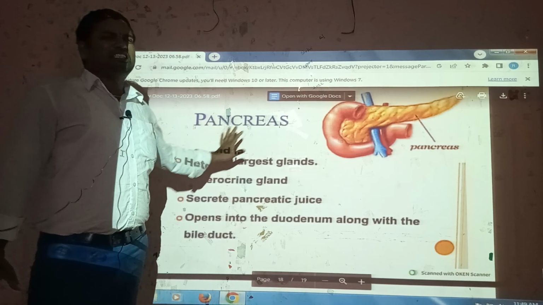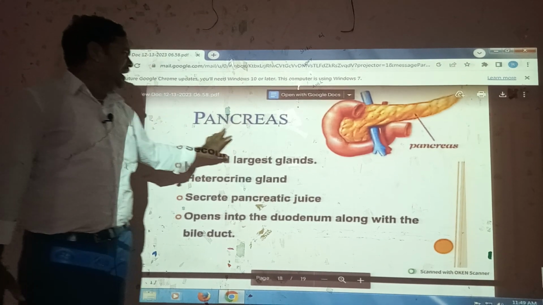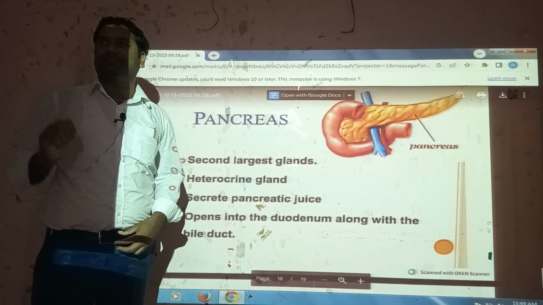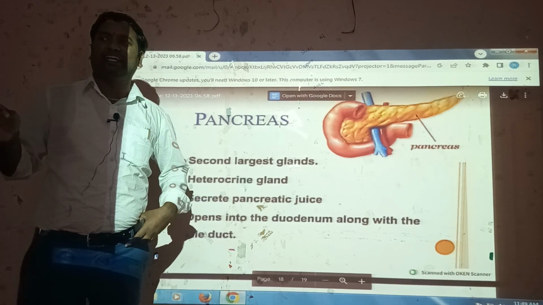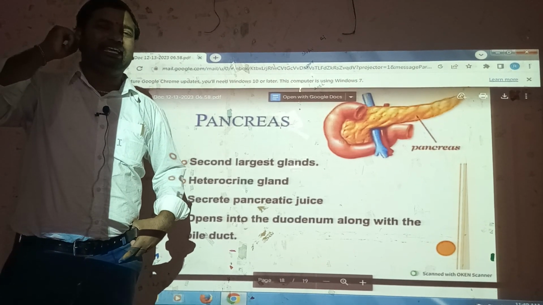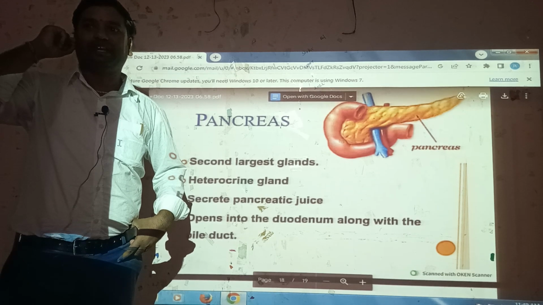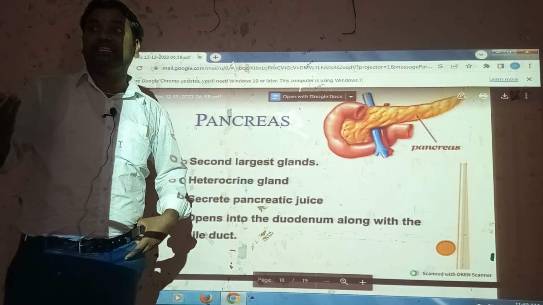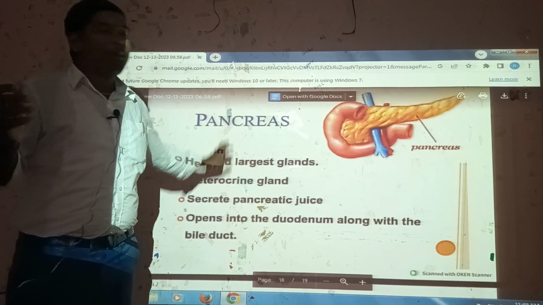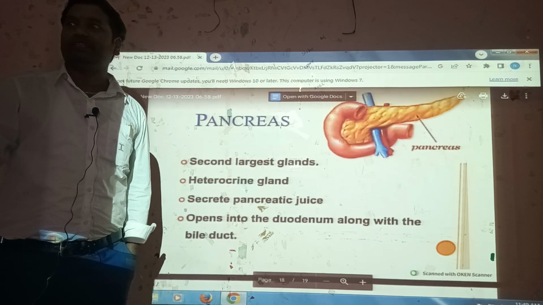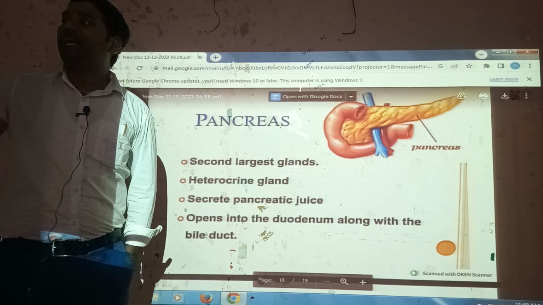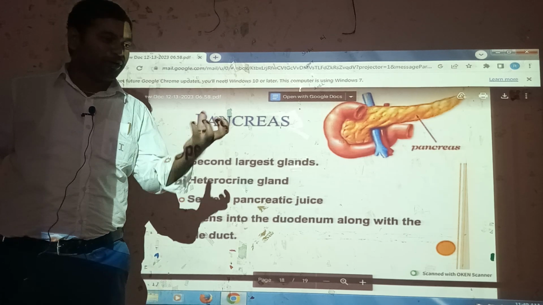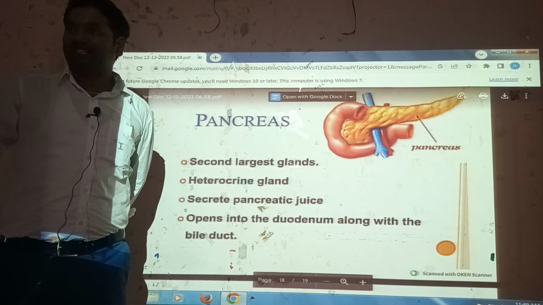Next, pancreas. The role of the pancreas gland is very important nowadays. Actually, glands are of two types: exocrine glands and endocrine glands. Exocrine glands, for example our ear wax, have ducts. Endocrine glands are without duct. Now the pancreas: it is a mixed gland. Mixed gland means some part is a duct part and some part is a ductless part.